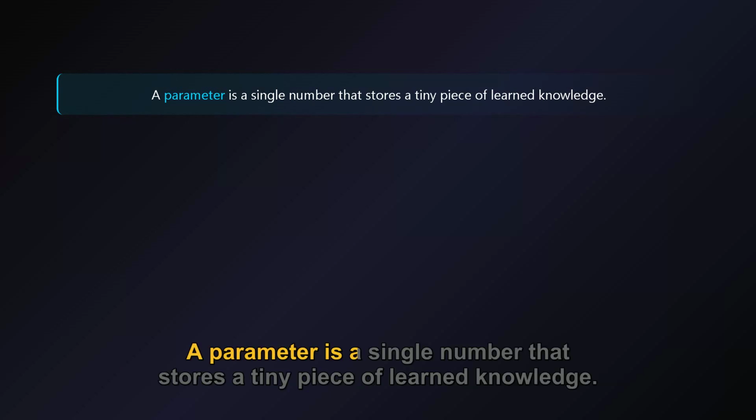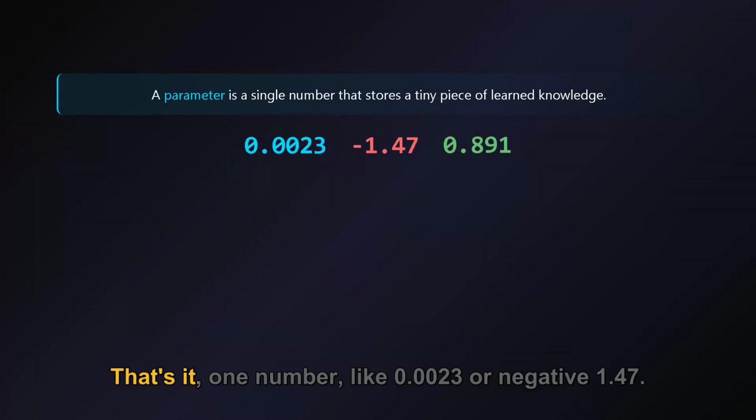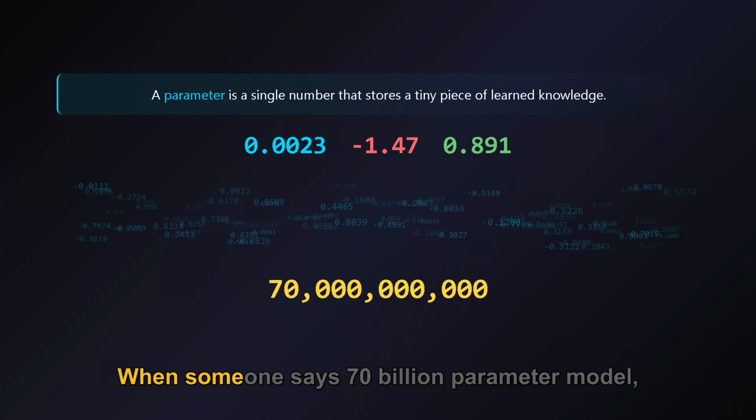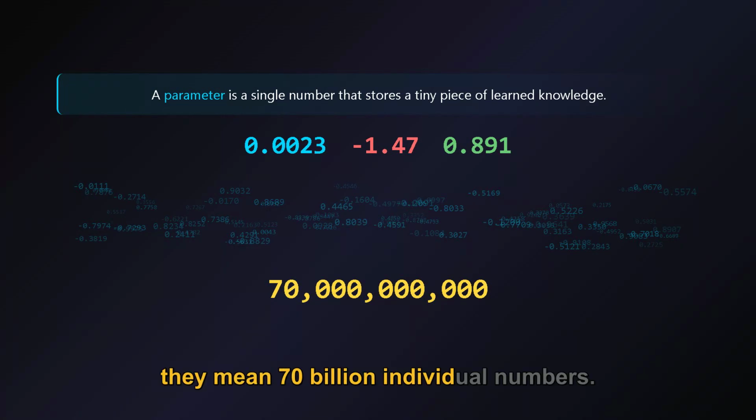A parameter is a single number that stores a tiny piece of learned knowledge. That's it. One number. Like 0.0023 or negative 1.47. When someone says "70 billion parameter model," they mean 70 billion individual numbers.